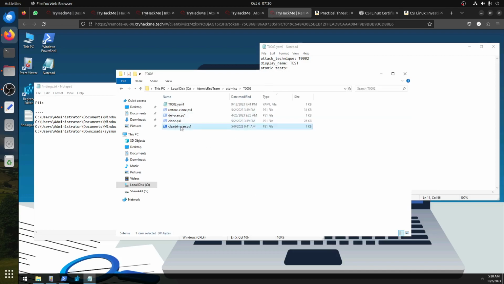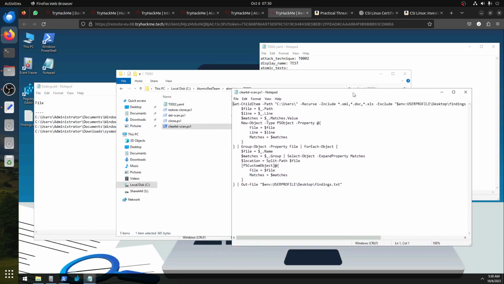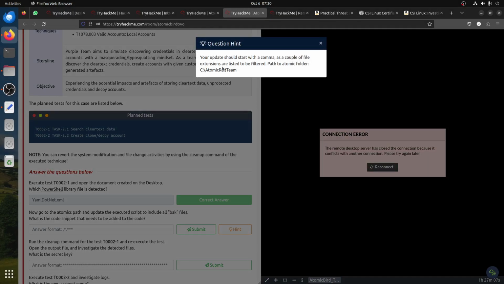So we need to open the clear text file with Notepad. Now if you look here, Get-ChildItem with path, include XML, docx, and exclude this. If you look at the question, it says add .bug; the hint says your update should start with a comma as a couple of file extensions are listed.